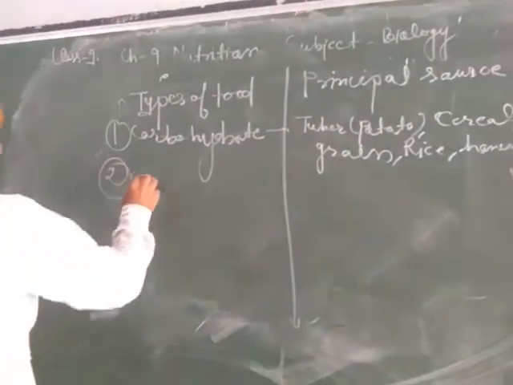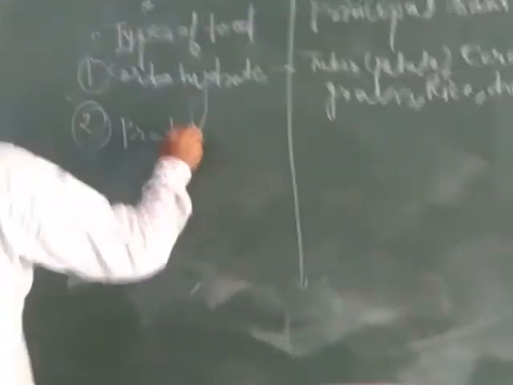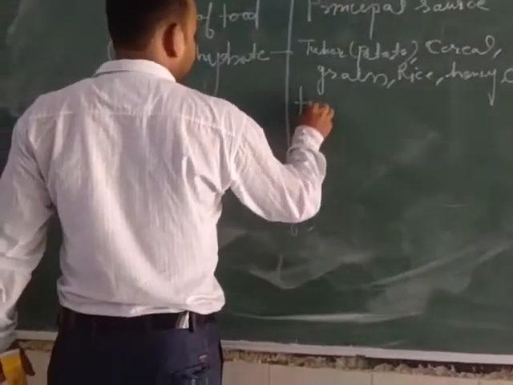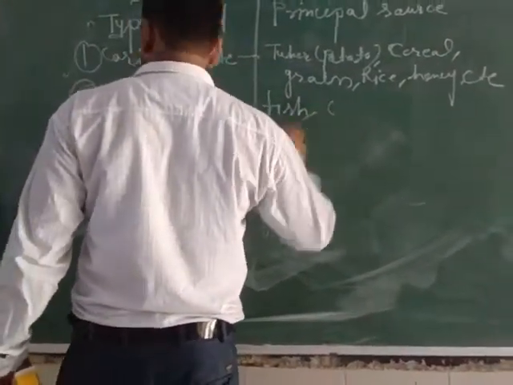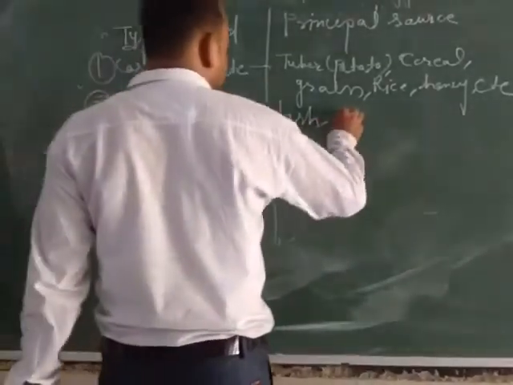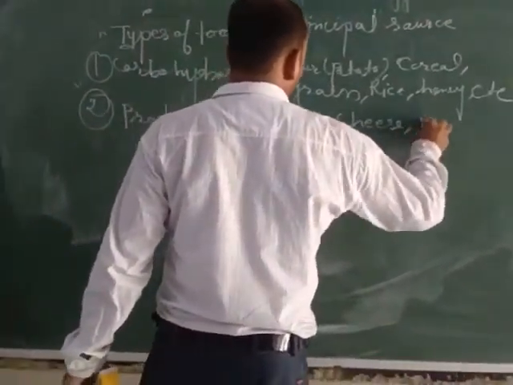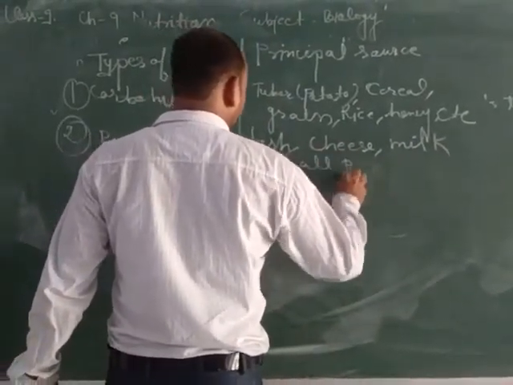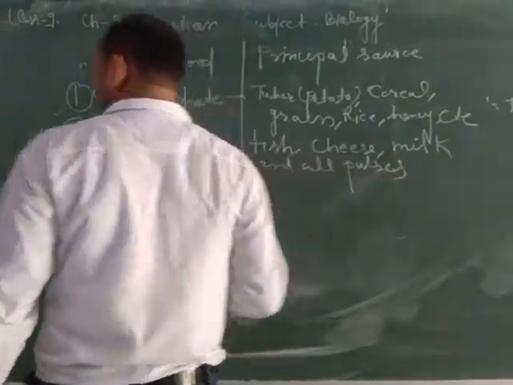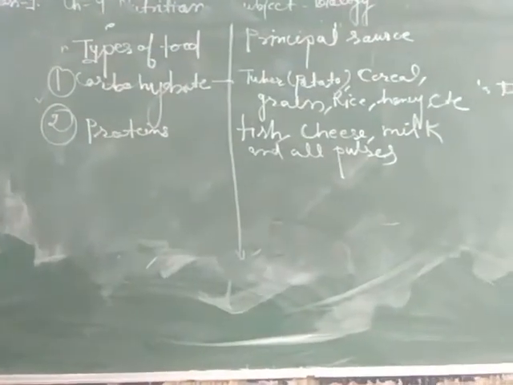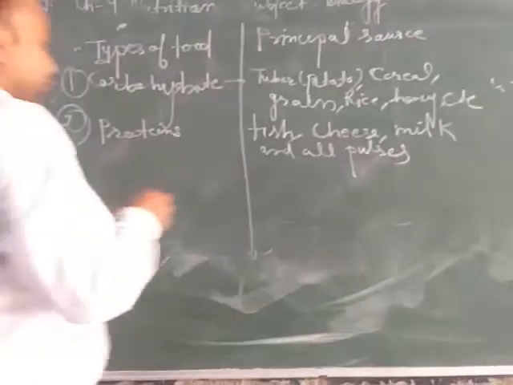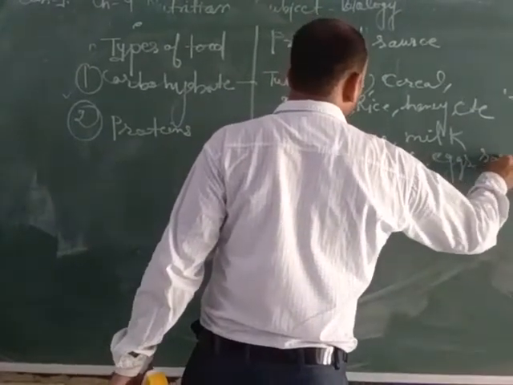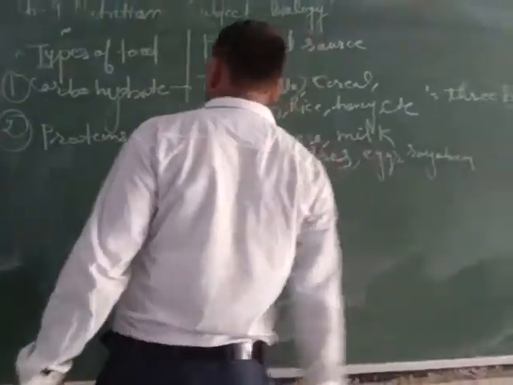Now second, we will discuss protein providing sources. First one is fish, that is the non-veg part, cheese, milk, and all pulses are protein providing foods, along with eggs, soyabean, etc. These are protein providing sources.